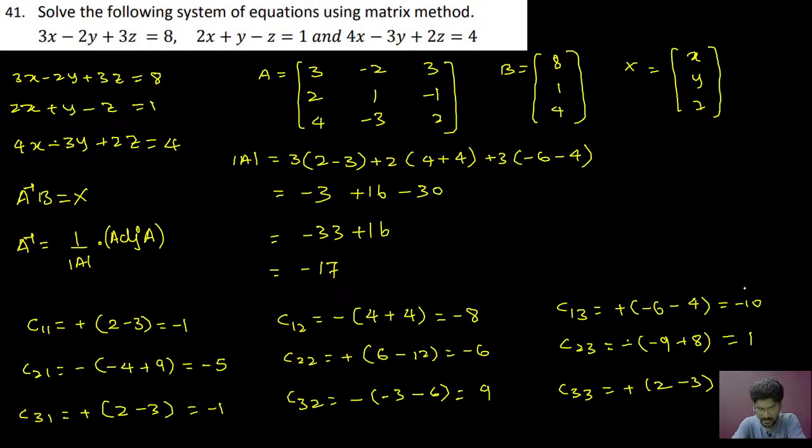Minus 1. C33 is minus 1. Okay. C33 is minus 1. Minus 2, minus into minus is plus 2. 1 into 3 is minus 3. So 2 minus 3 is minus 1. It is correct. C33, so just we can check C33. 3 into 1 is 3. 2 into minus 2 is minus 4. Sorry. Okay. So for C33 you just check it once again.